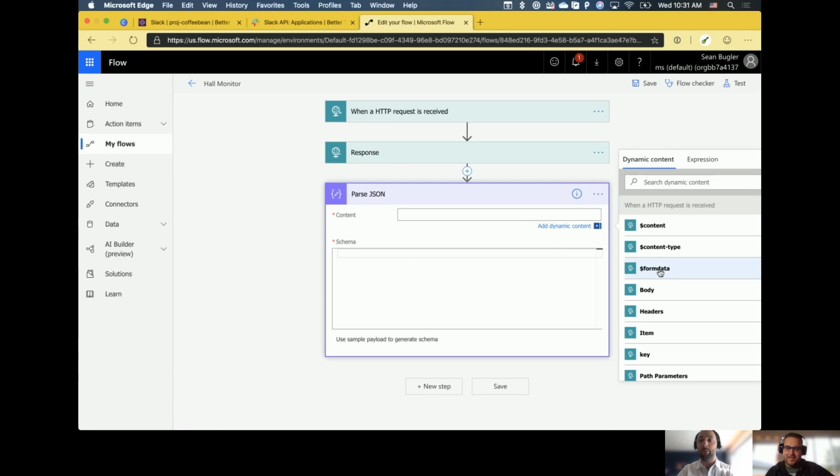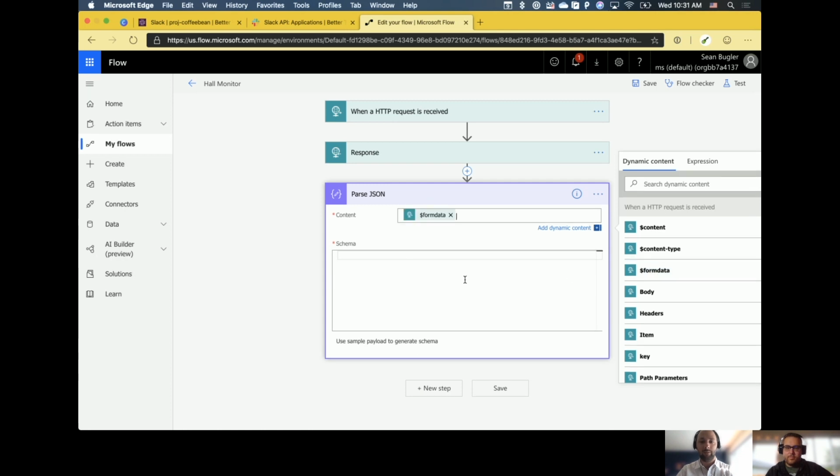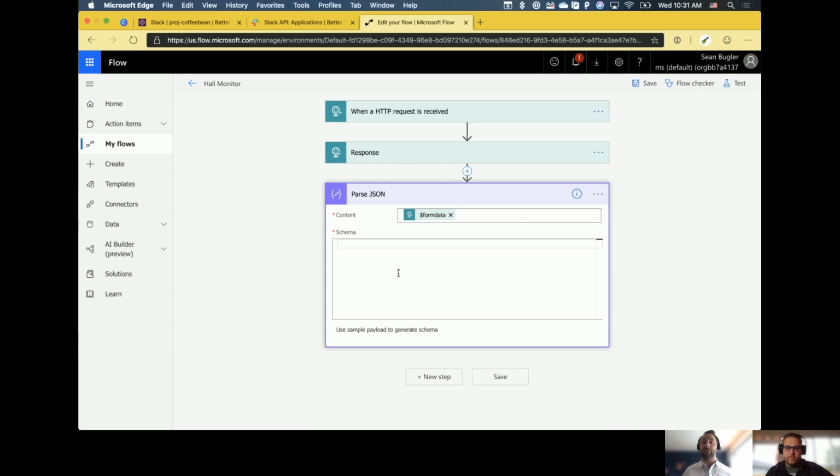And I'm going to parse my form data. Now, of course, once again, I run into this challenge of I don't necessarily know what that schema is going to be. So I'm going to cheat a little bit here because unlike when an HTTP request is received, this schema is required. So we're actually going to just throw a couple of squiggly brackets here.